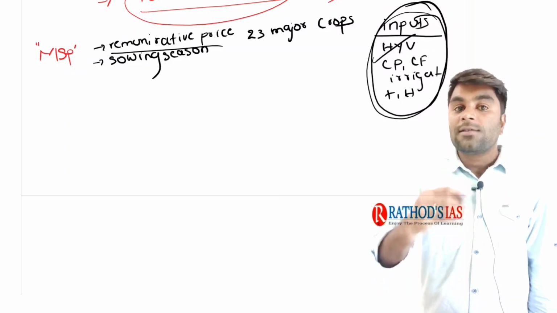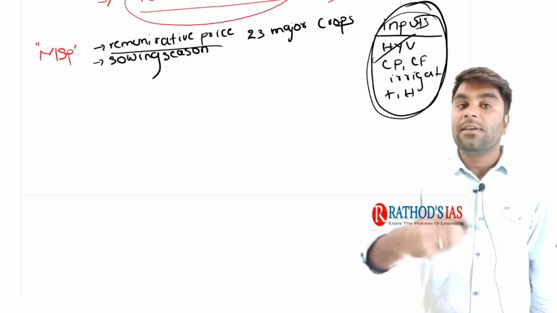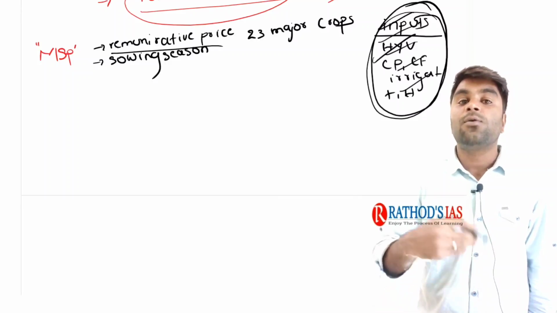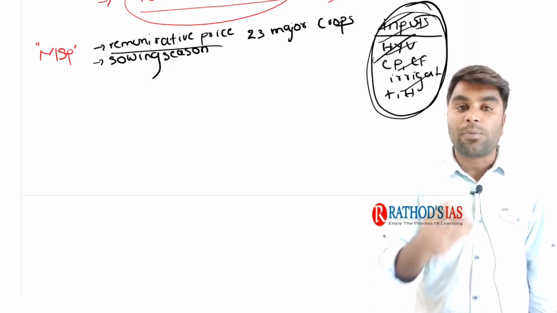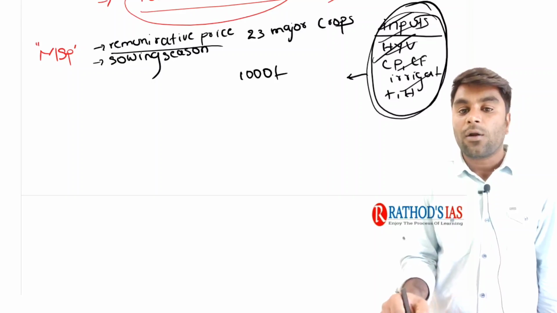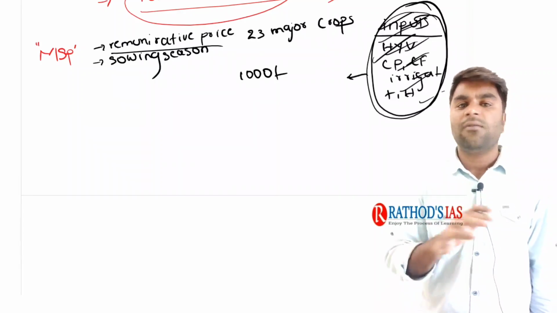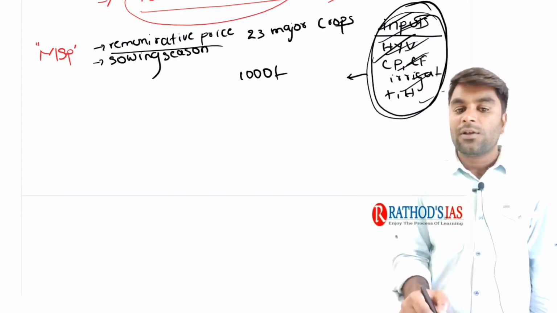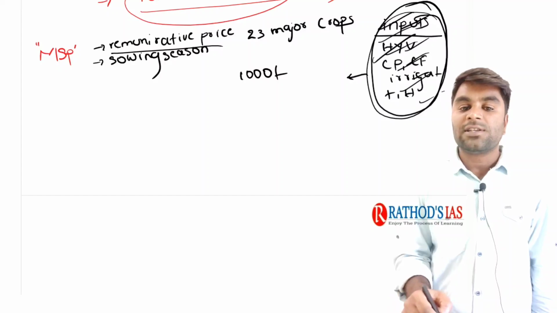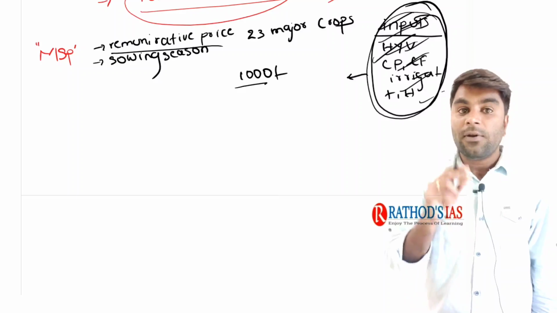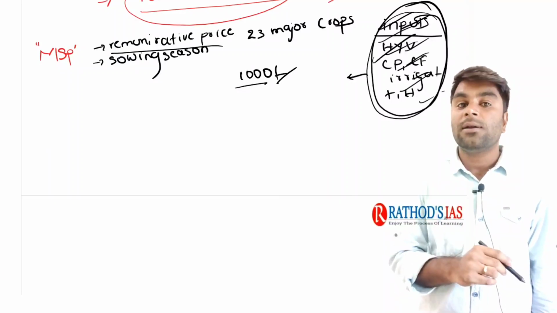If the price given to a particular product is over and above the cost of production, then only it is considered a remunerative price. For our understanding, imagine a farmer has incurred an amount of 1000 rupees to buy all these agricultural inputs. Without agricultural inputs, the farmer can't take up agricultural activity. So to purchase all these inputs, he spent 1000 rupees. Now, when I say remunerative price, definitely the amount should be more than 1000 rupees.